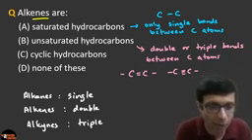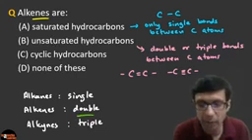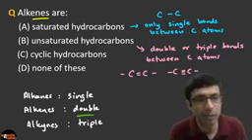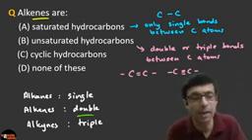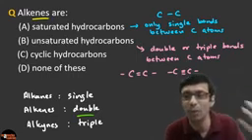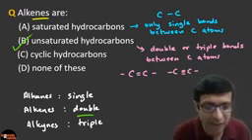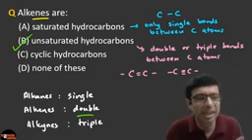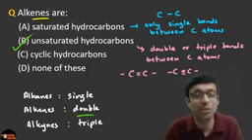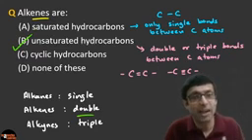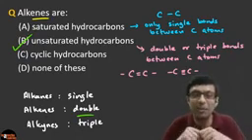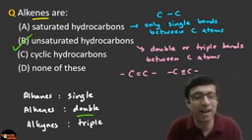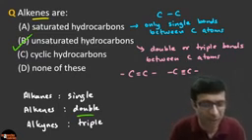Alkene means clearly double bond, right? And we know that double bond means it is unsaturated, because the saturated are the alkanes. Why saturated? Because all the single bonds are there between carbon atoms and the rest is occupied by other elements. So the correct answer here for alkenes is going to be unsaturated hydrocarbon, and that is why it can easily do addition reaction, right? Saturated hydrocarbons means only substitution reaction, but in unsaturated hydrocarbon, the bond breaks easily like a KitKat and you can have addition reactions. Awesome. Next question.